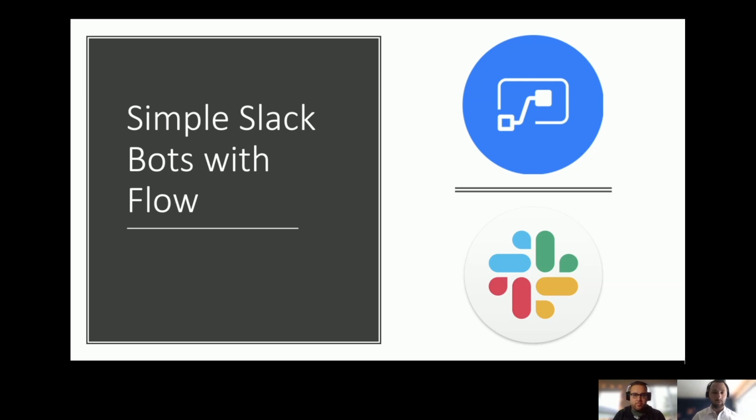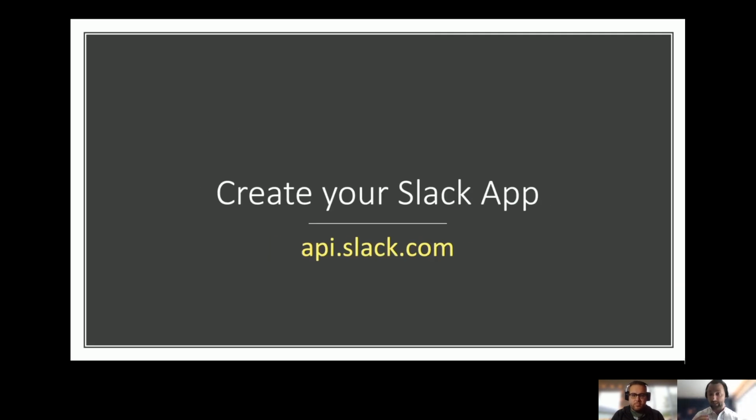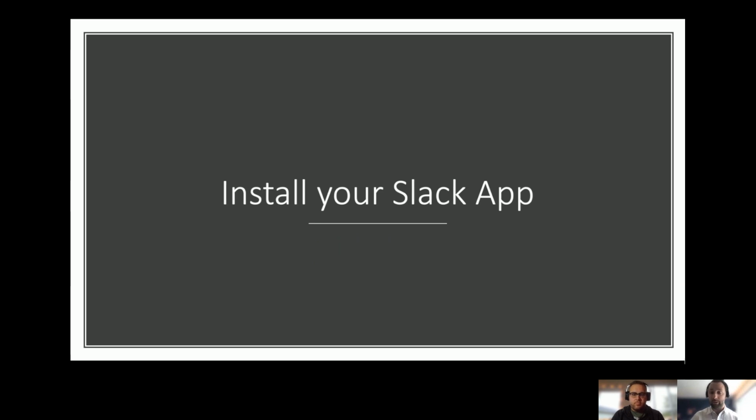So we're going to kick things off by creating our skeleton flow. From there, we're going to create our actual Slack app. And finally, we're going to install that Slack app and see what cool stuff comes from that. We're going to do it live. Apologies to your editor, but I think we can make it work. I think this is going to be pretty cool.